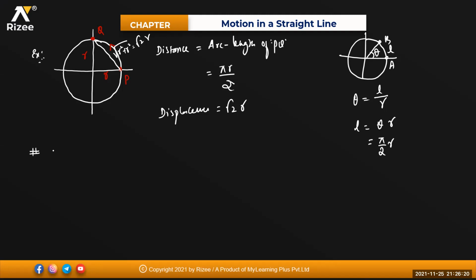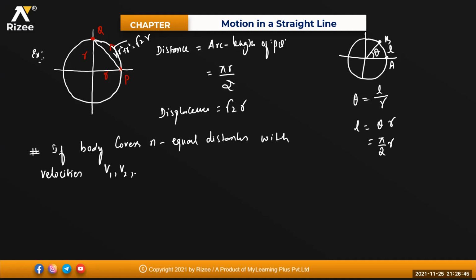See this one. Listen to it very carefully. You need to tell me. Say if I say that if a body covers n equal distances with velocities v1, v2, v3, and so on up to vn, then the average speed will be...